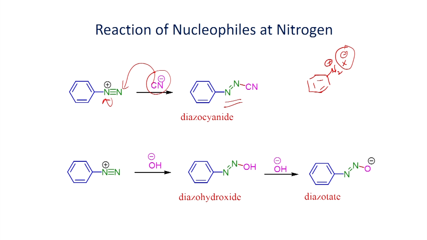For example, when you react it with cyanide ion, it undergoes addition to this salt and you get the diazo compound.